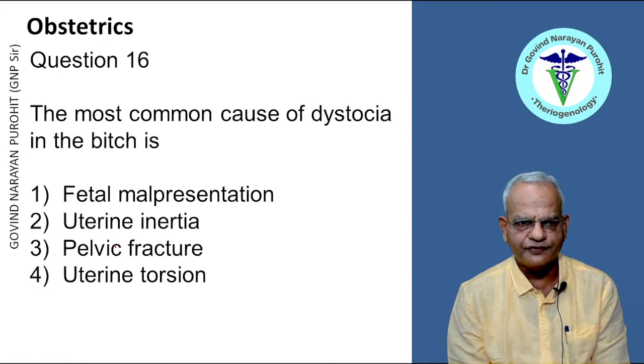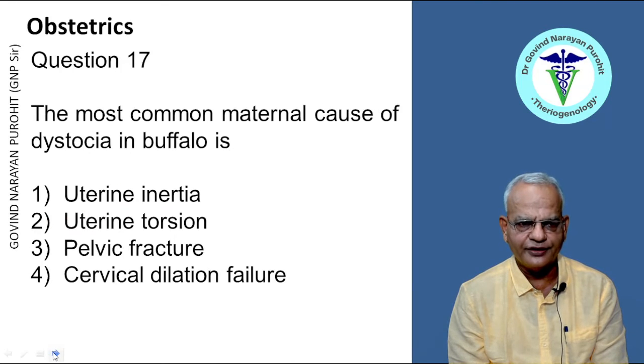The most common cause of dystocia in the bitch is fetal malpresentation, uterine inertia, pelvic fracture, uterine torsion. Look, in cattle, fetopelvic disproportion and fetal malpresentation is the commonest cause of dystocia. In buffalo, the commonest cause of dystocia is uterine torsion. Pelvic fracture is an uncommon cause of dystocia. So in the bitch, the commonest cause of dystocia is uterine inertia, right? Which can be primary or secondary, primary partial or primary total, right? So uterine inertia is the right answer.